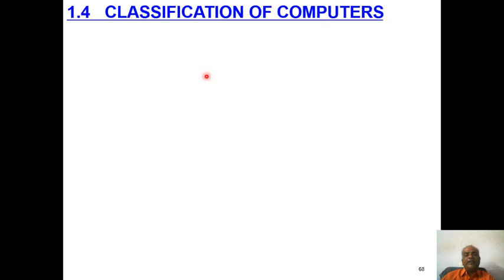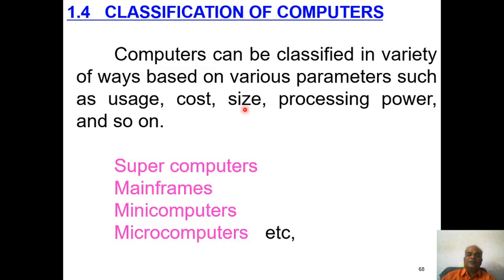So the next one is classification of computers. Computers can be classified in a variety of ways based on various parameters such as usage, cost, size, processing power, and so on. So computers can be classified based on different specifications: based on the usage, the size, the cost, and the processing power, computation power, and so on.